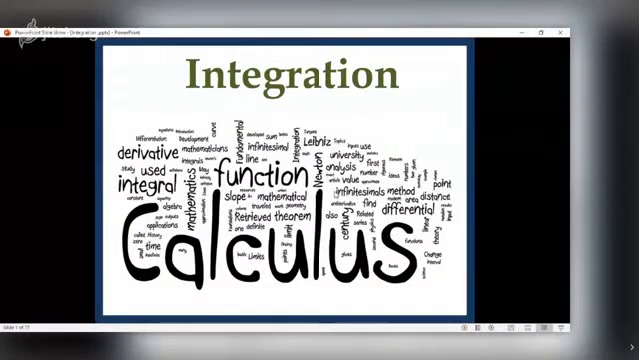Hello students, today we discuss integration, which is part of calculus.